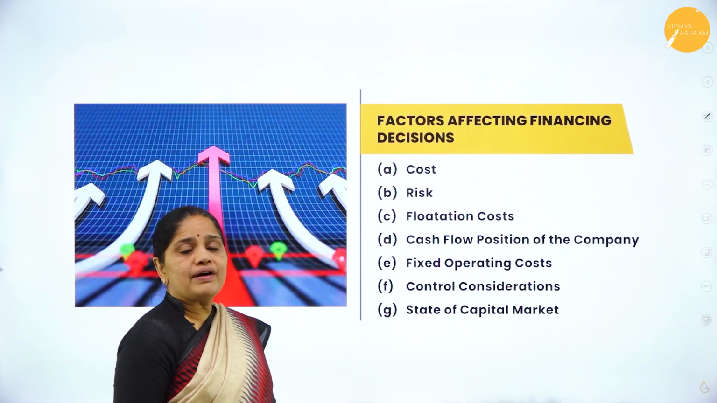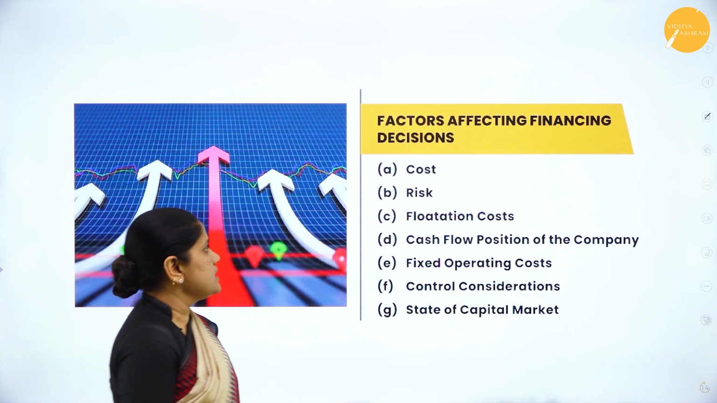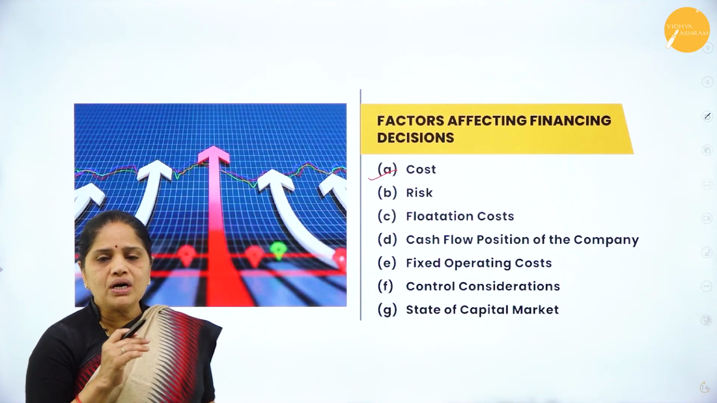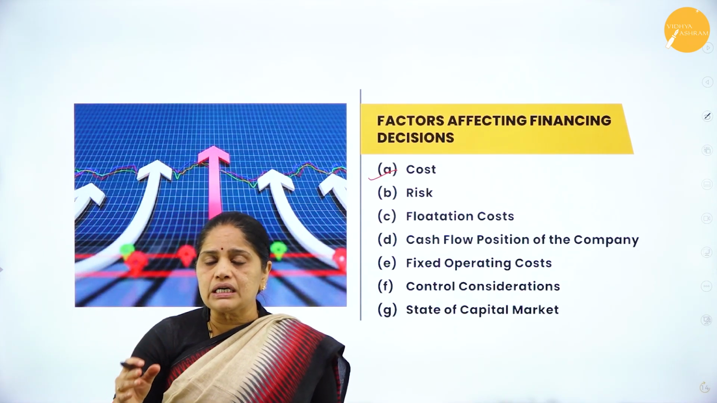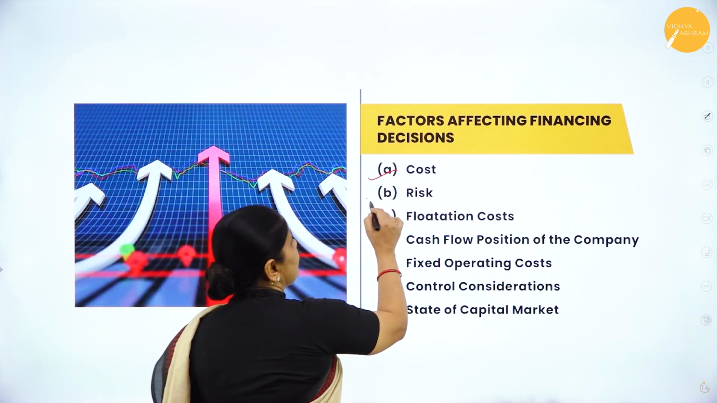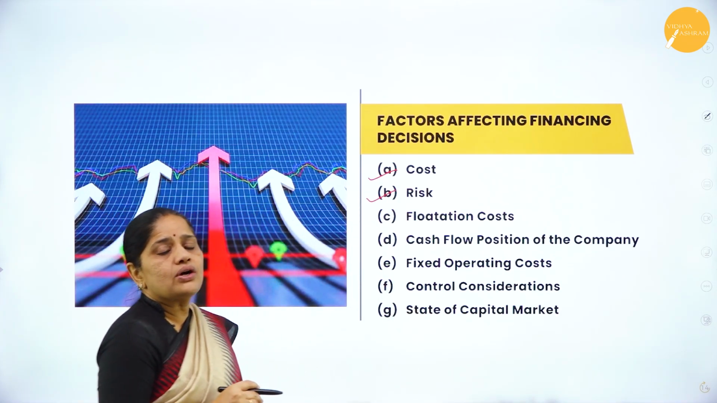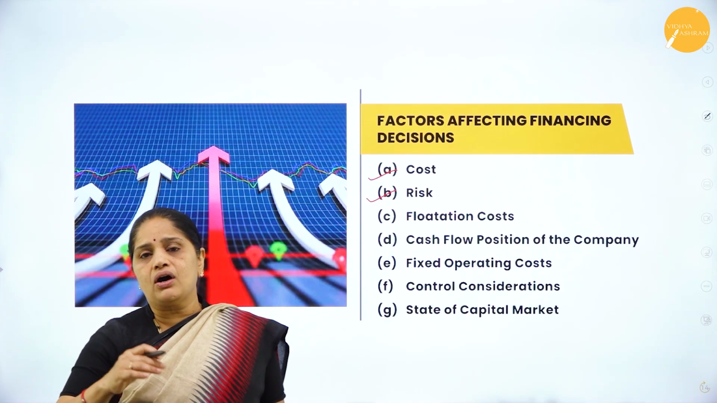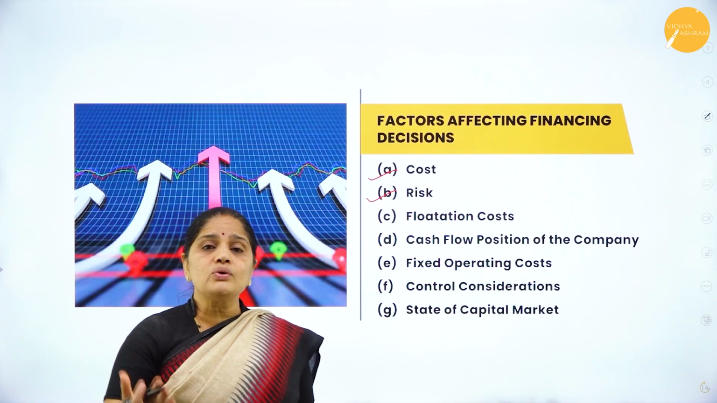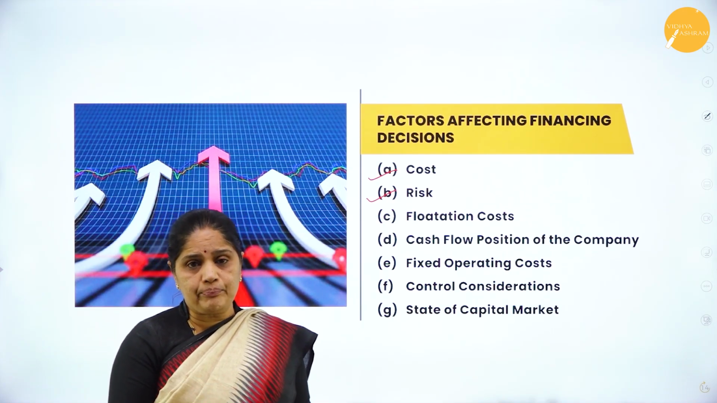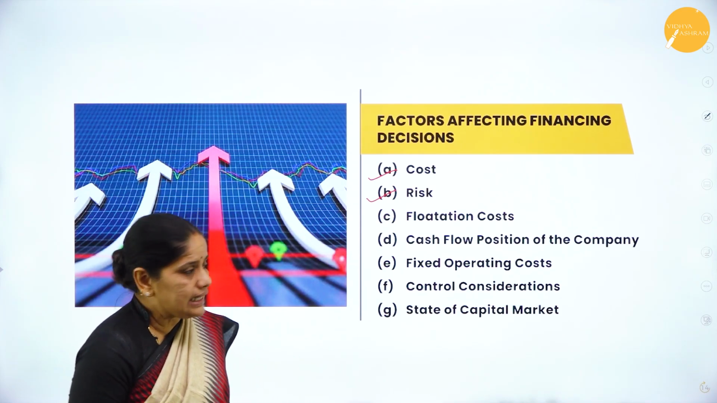Then, what are the factors affecting the financing decision? In this, the first one is the cost of funds. Now, what is the interest you are paying in order to raise the fund? That becomes the cost of the finance. Second one is the risk involved. So, risk involved refers to what is the collateral you are giving, or what is the risk of losing any of your assets in case you are a defaulter to repay. So that we have to calculate.